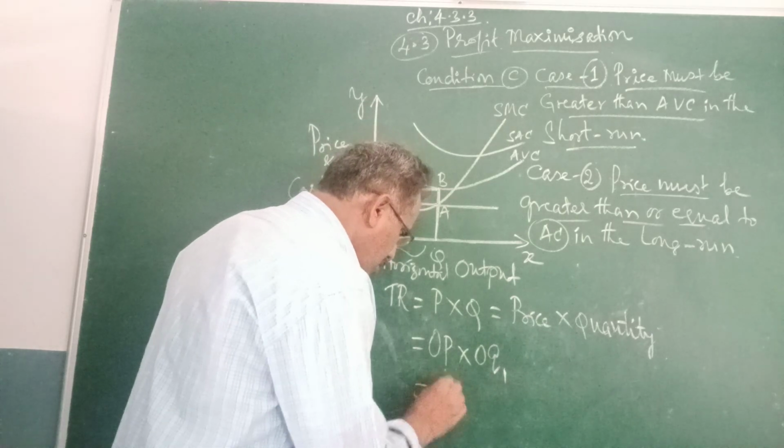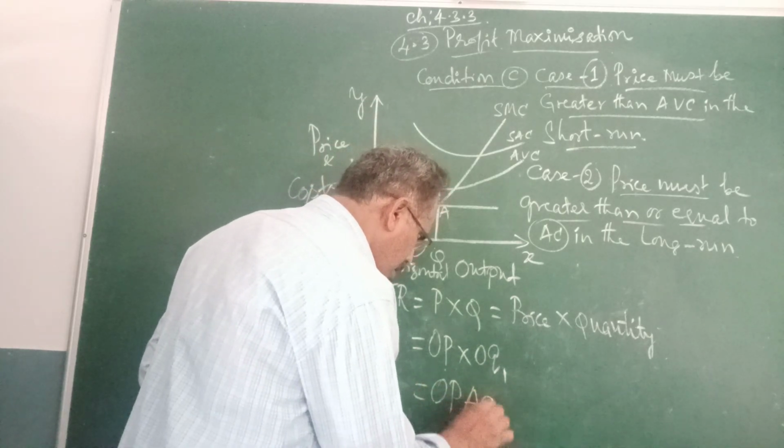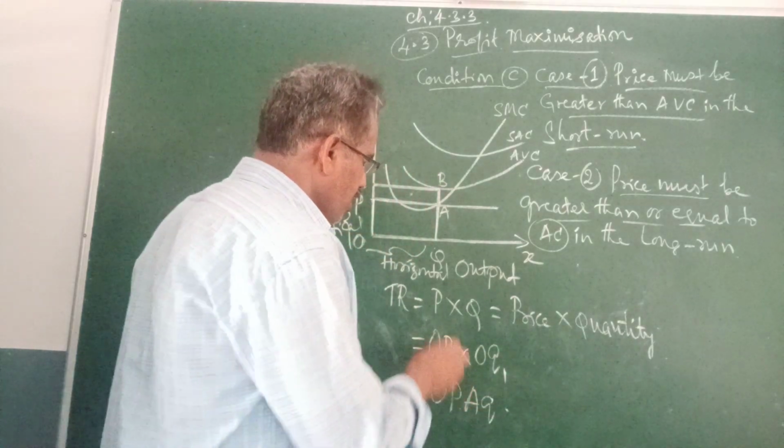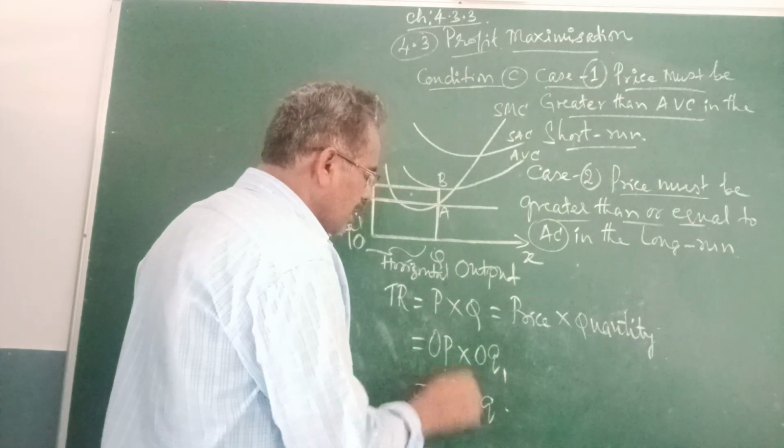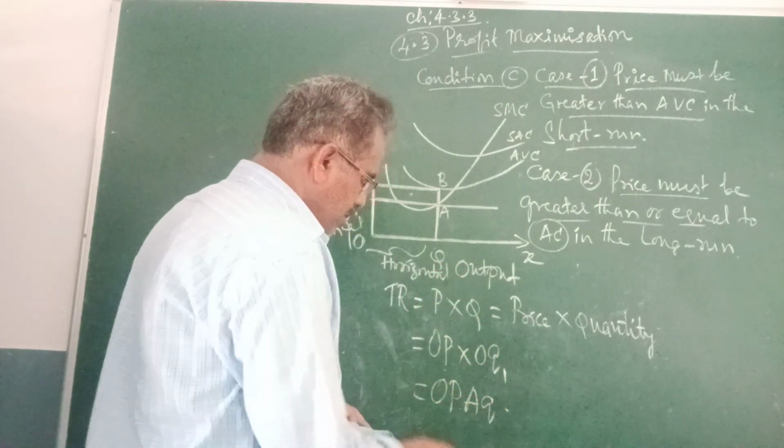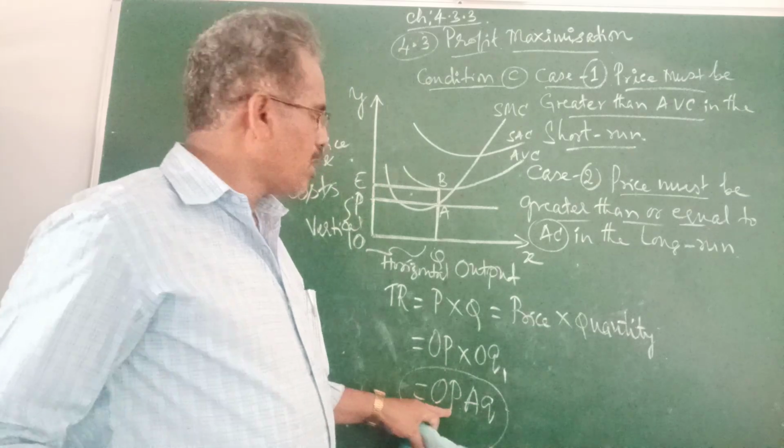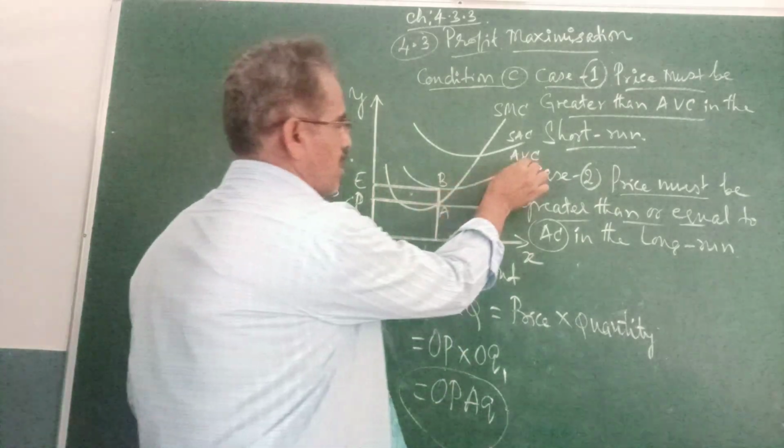OPAQ1 is the total revenue at this level of output. Here, what is the cost? This is the average variable cost.